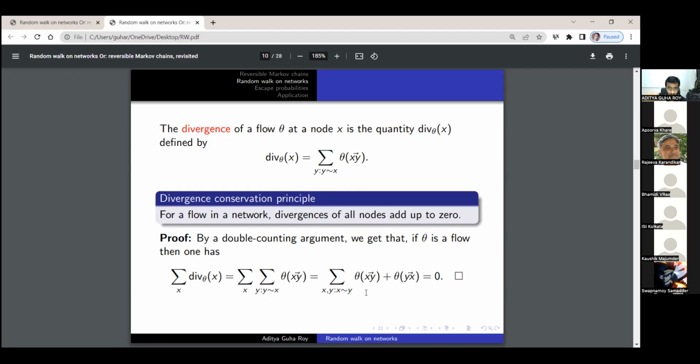Instead of summing it in this way, we consider summing over all x and y such that x and y are neighbors. And we have seen that in this case, due to symmetry, if x and y are neighbors, then y and x are neighbors. So then we add up theta xy plus theta yx. Now, thanks to the anti-symmetry of a flow, theta xy plus theta yx is 0 for each such x and y. So the entire sum is 0, and we get what we want.